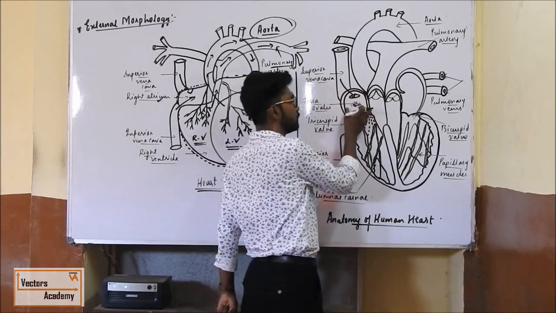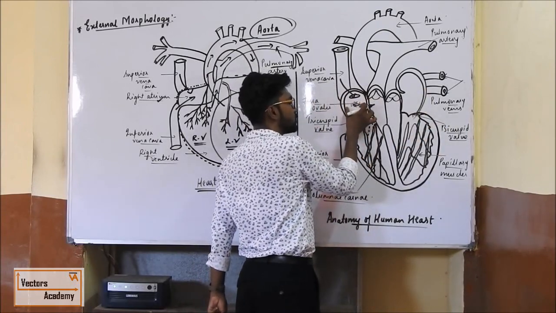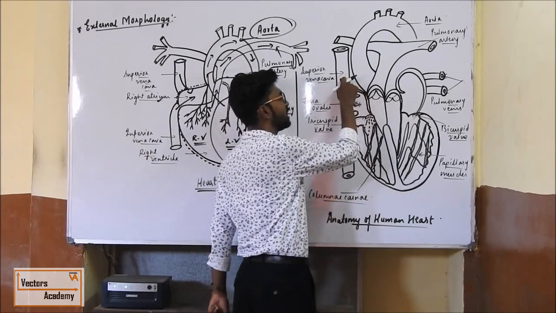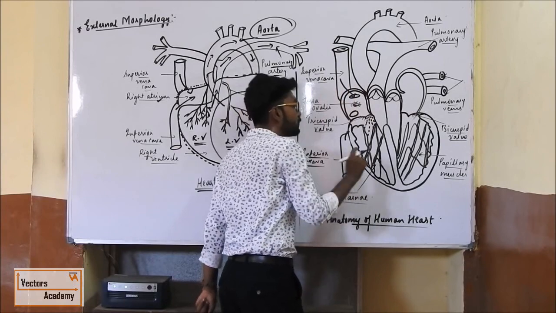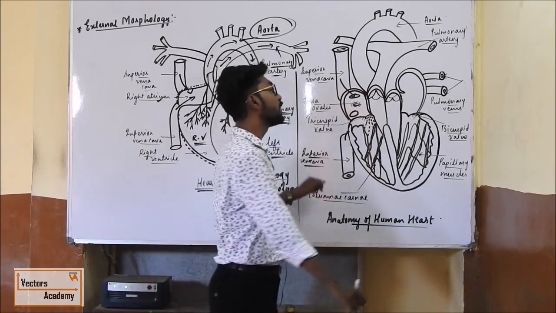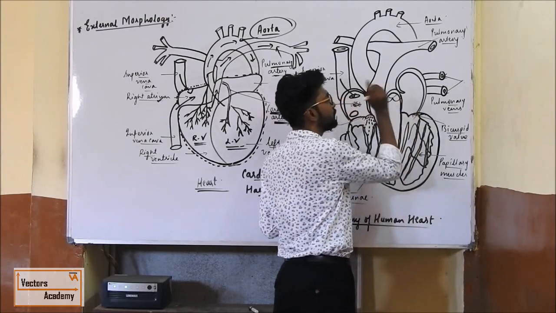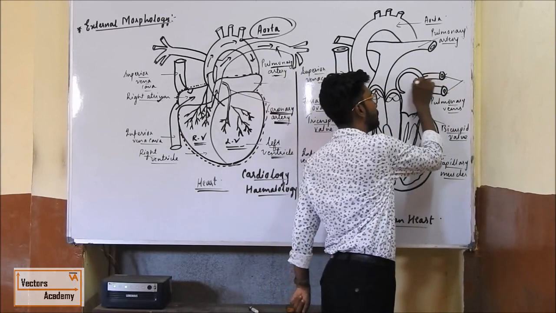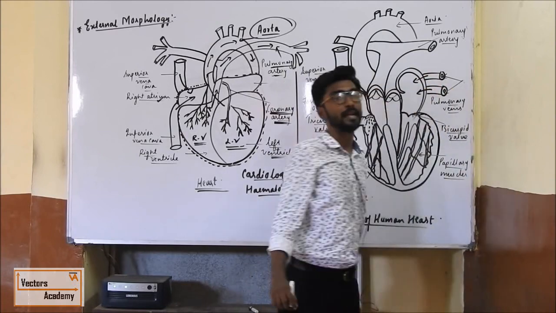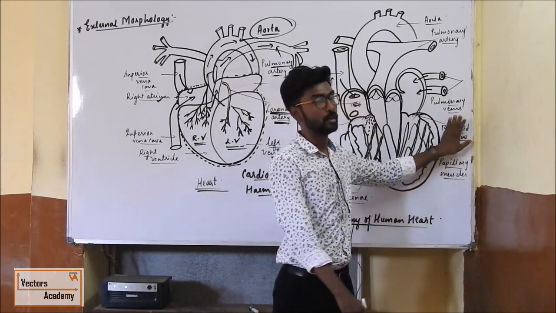This is the right atrium, correct? And this is your left atrium. So here deoxygenated blood is brought by the superior vena cava from the upper part of the body and inferior vena cava from the lower part of the body. Similarly, this is your left atrium. So the left atrium always receives oxygenated blood via pulmonary veins which are connected to the lungs. So as we know, lung is a purifying organ, correct?